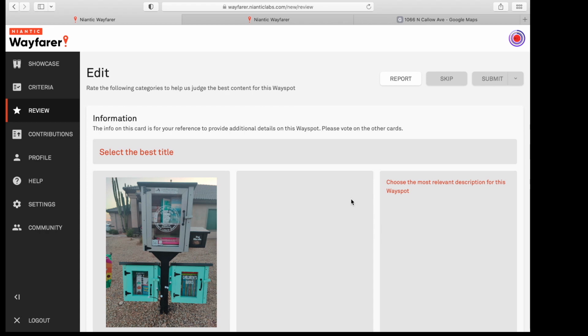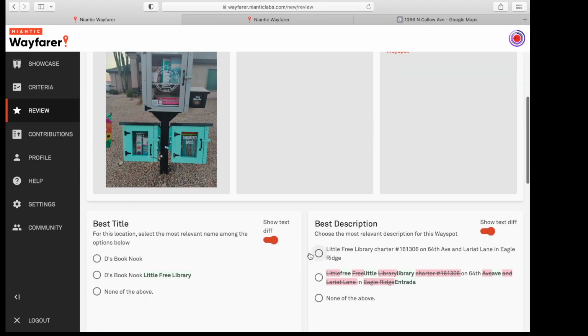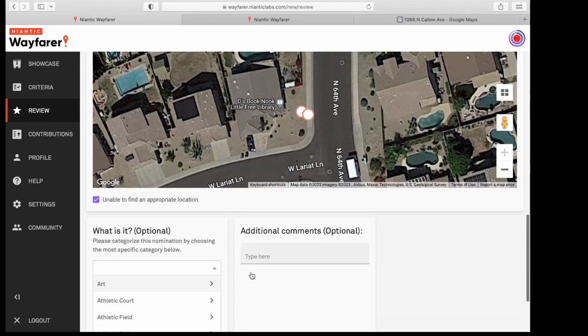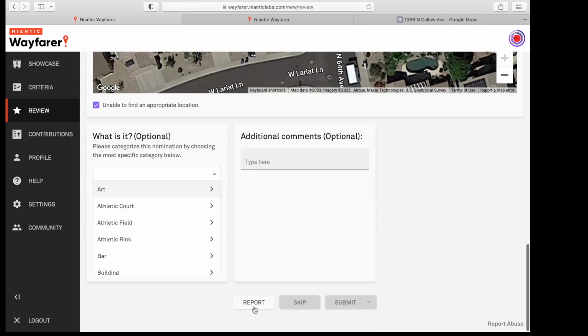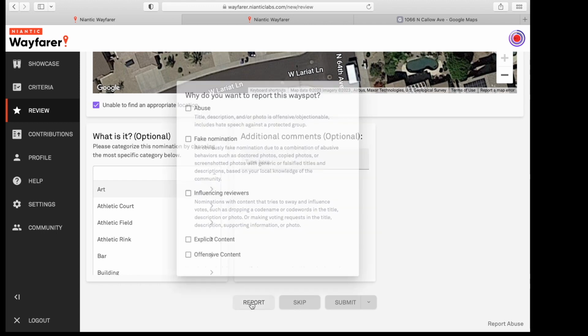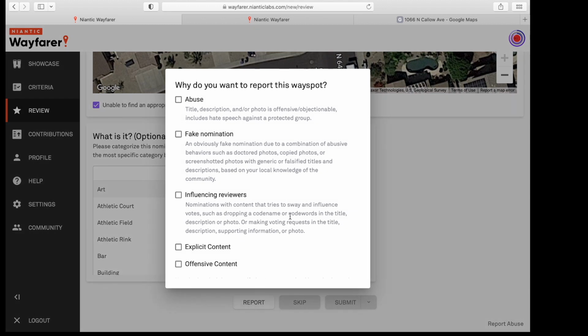I've noticed that when I'm looking at nominations that have text changes, we now have this new option here, this report. I wanted to go through what's in here so you know what type of nominations you can use this button for to report to Niantic. All right, it says, why do you want to report this wayspot?